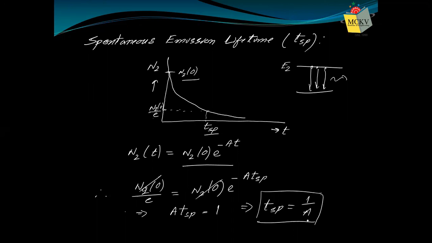That's why Einstein A coefficient has a unit of time inverse. The unit of A is second inverse because it is the reciprocal of spontaneous emission lifetime. And what is spontaneous emission lifetime? The number of atoms in high energy level always decreases with time. When it decreases to 1 by e times of its initial value, then that time is called spontaneous emission lifetime. Okay, so that is the inverse of Einstein A coefficient.